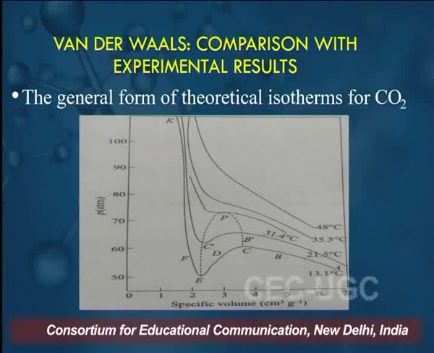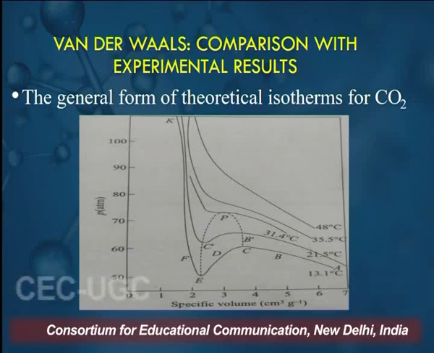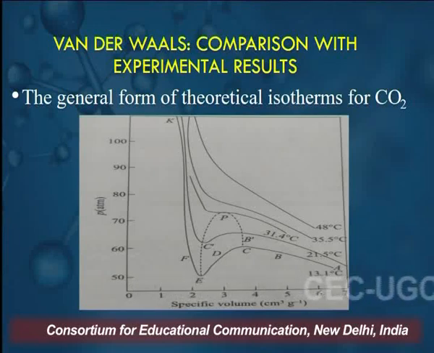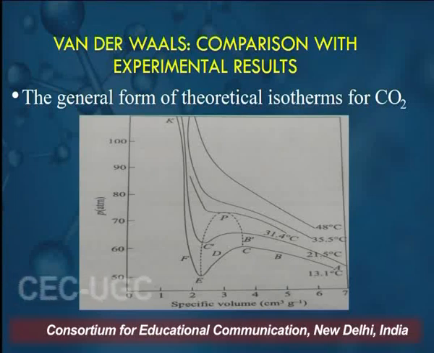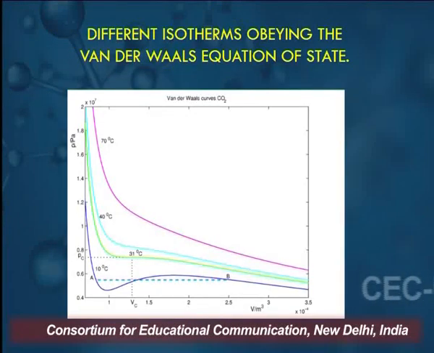This graph is showing the theoretical isotherms obtained for carbon dioxide. What is meant by theoretical isotherms? Theoretical means based on van der Waals equation of state. Isotherms are the curves obtained at a certain fixed temperature. Now you can see these are very much different from the isotherms obtained from Andrews' experiment, because there is no horizontal portion; the horizontal portion present in Andrews' experiment is missing here. At low temperatures, of course, you can see some kind of similarity, but apart from that there is no similarity.